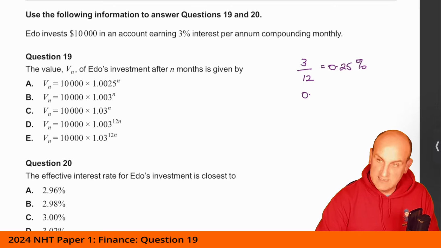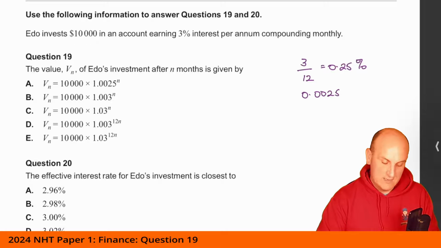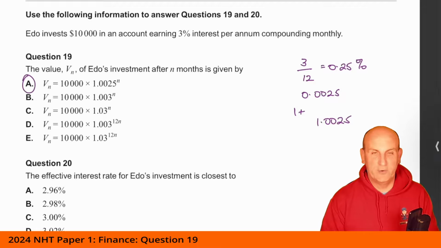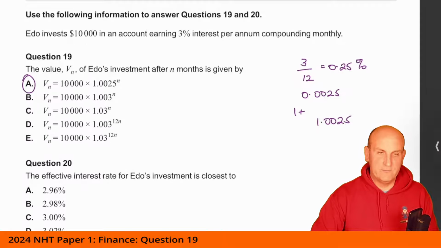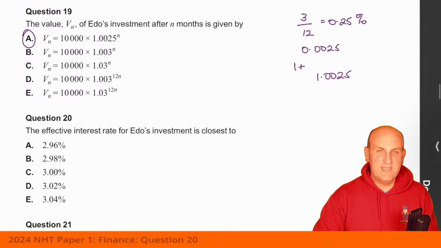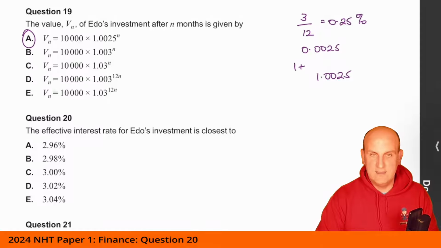So it's 0.0025. It's earning interest, so I've then got to add 1 to that to give me 1.0025. So we're looking for 1.0025 as my rate of interest. And basically, just by process of elimination, it's got to be that one there, right? 1.0025 to the power of n times 10,000 builds a little bit on the knowledge from the previous question. The effective interest rate for Edo's investment is closest to, right?